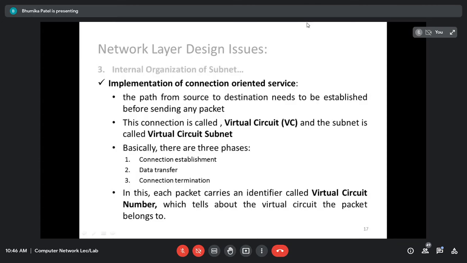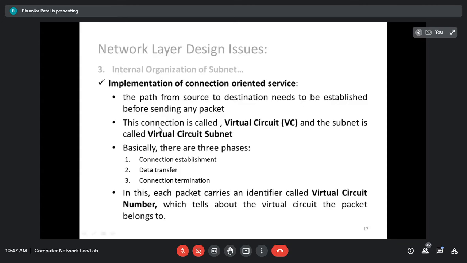Second is the connection oriented. Whenever you are providing the connection oriented service to the transport layer, there are key things that have to be compulsorily implemented. See, the path from the source to the destination is to be established before sending the packet. Obviously, before you send even a single packet, you have to select the path. That is, in advance you have to perform setup, right? In the earlier one there was no need for advance setup, but here advance setup is compulsory.